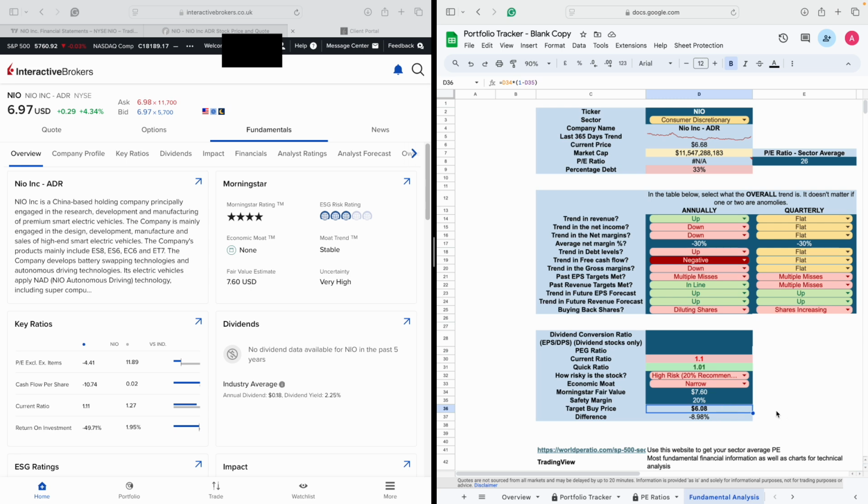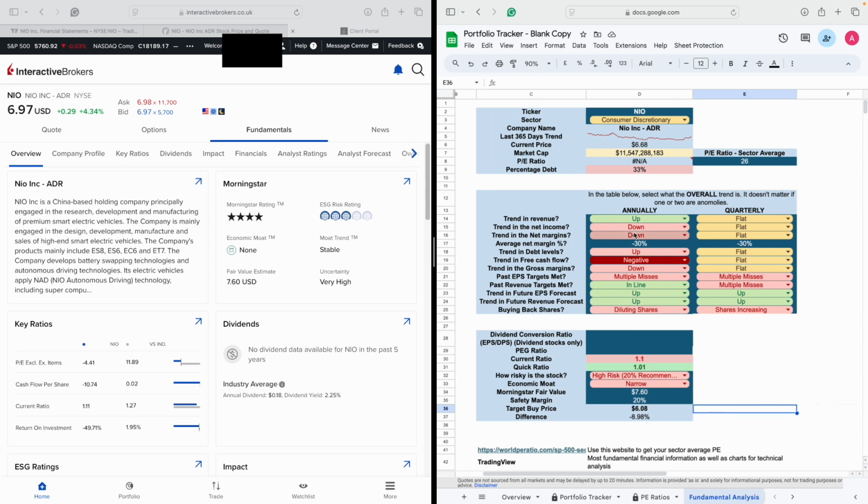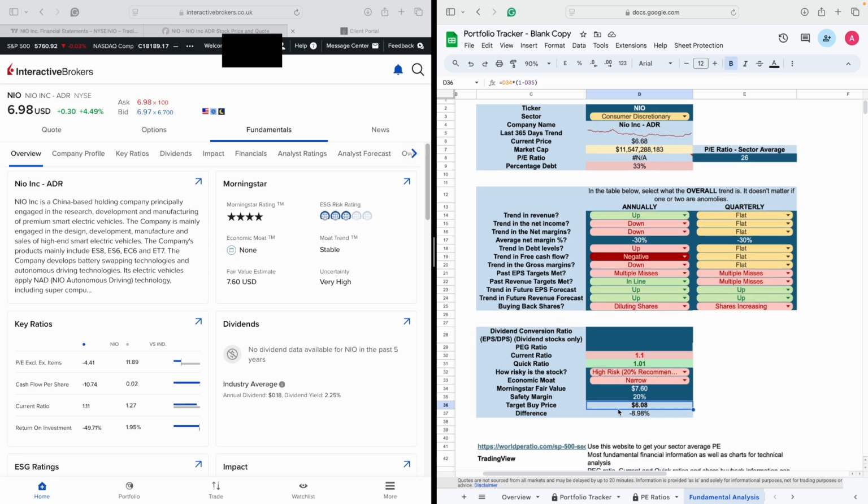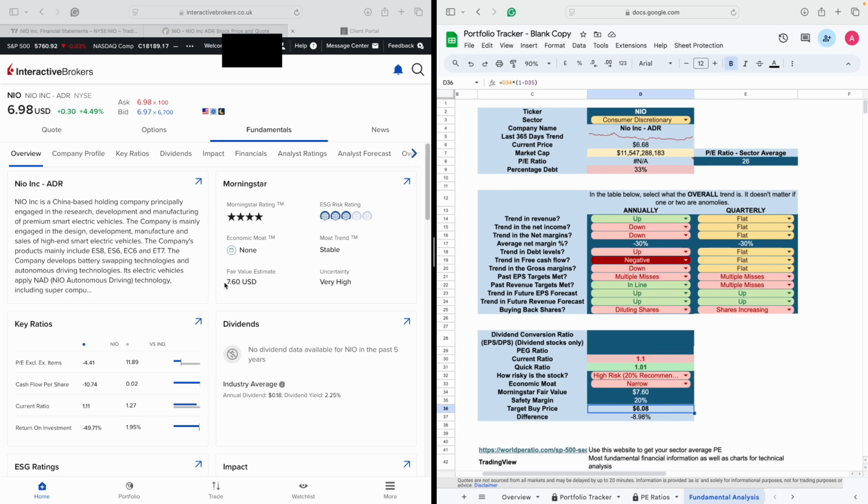So what this all goes to show, what this all means to you as an investor, is you can look at all the analysts and everything, and if the analyst says $7.6 is fair, it doesn't always mean everything. If you do your own research and look at how much debt it's got and the trend in revenues, they're not even making money anymore. They're not making any profits. So yeah, they might make it in the future, but do you want to wait until that stage and just speculate that in the future they're going to make money? Or do you want to actually be in quality companies that are already making money?